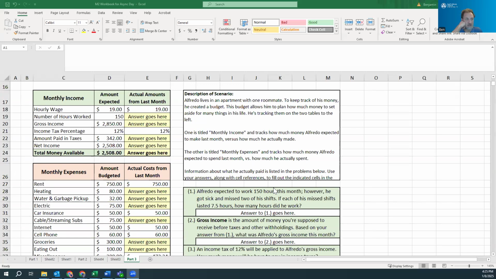There's a couple of different ways I could think about that. One of the things that's happening here is this is not a straightforward question. The math isn't complicated, but it's a problem solving opportunity, right? So think about, all right, I'm going to work 150 hours, but I didn't work all of those hours because I got sick. We know that he missed 2 shifts. Each of the ones that he missed lasted 7.5 hours. And so we can directly go and figure out the answer.